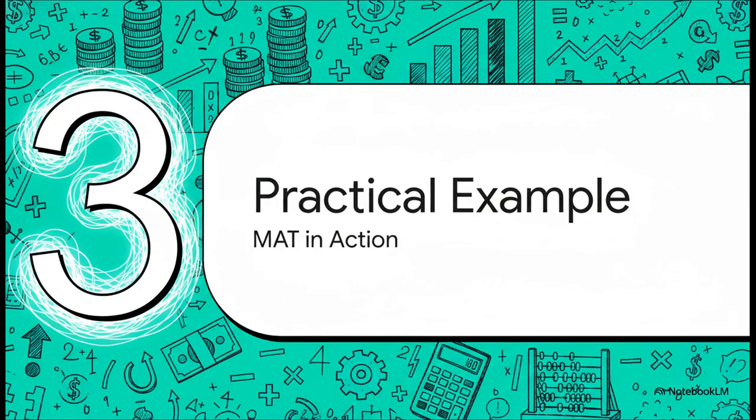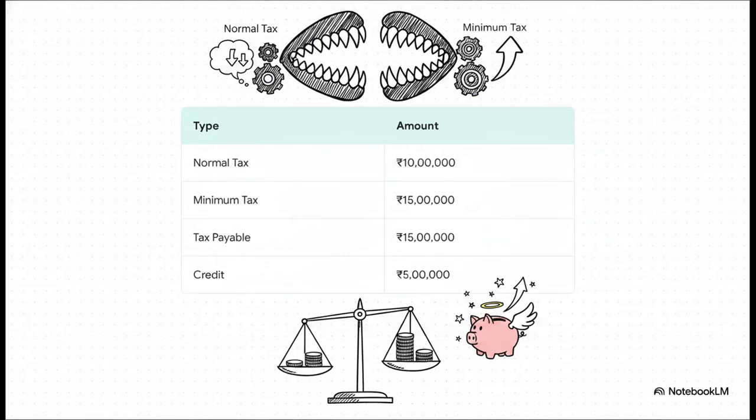All right, Part 3, a practical taxation example. Let's ground all this theory in some actual math, because as tax pros, we need to see the numbers. Let's say a company calculates its normal tax liability after all deductions and it's 10 lakh rupees. But when they calculate MAT under Section 206 on their book profit, it comes out to 15 lakh rupees. The law says you pay whichever is higher, so the tax payable is 15 lakhs.